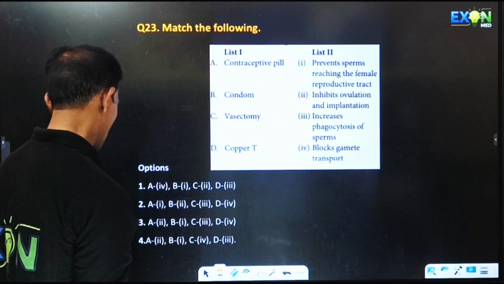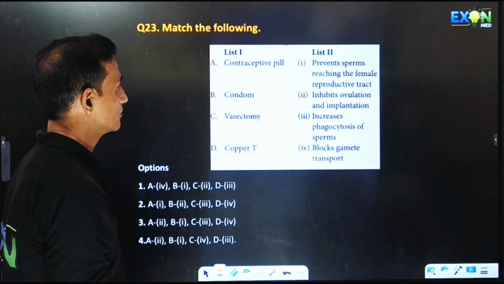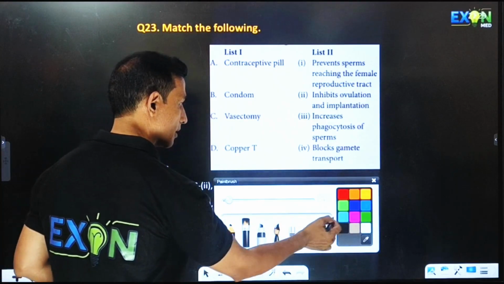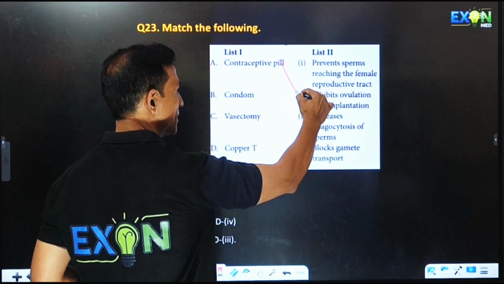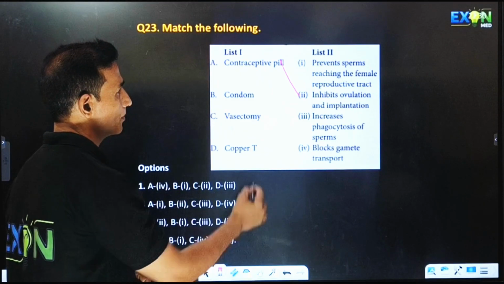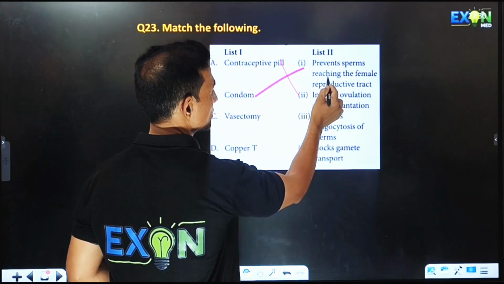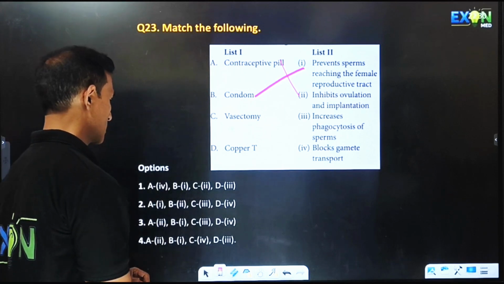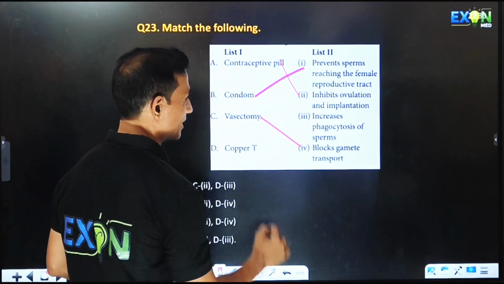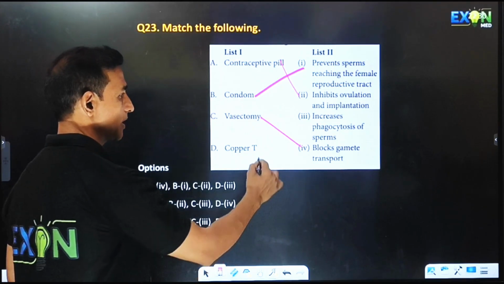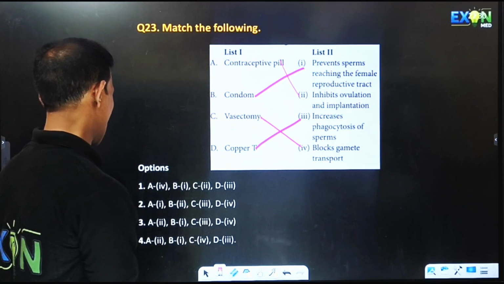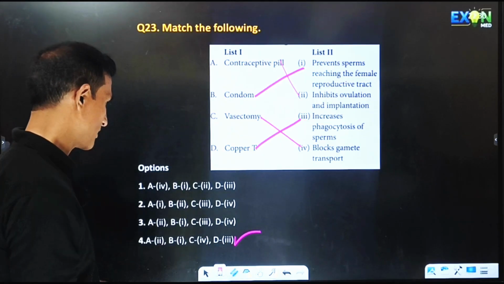Match the following. Contraceptive pill inhibits ovulation and implantation. Condom prevents sperms reaching the female reproductive tract. Next is vasectomy. It blocks the gamete transport. Copper T increases the phagocytosis of sperms. So hence the answer will be the fourth one.